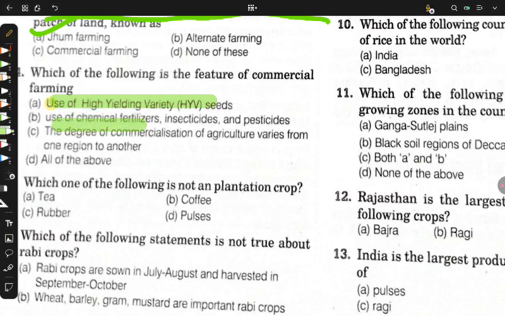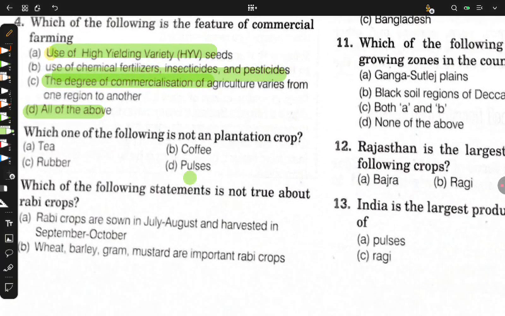Use of chemical fertilizers, of course, it is a feature as well. I have talked about the degree of commercialization. It means that if there's a crop in one part of the country, it is not important that in the other part the crop will have the same condition as the first part. A very basic common sense. Now D will be the correct option.